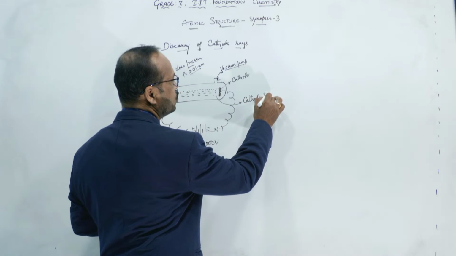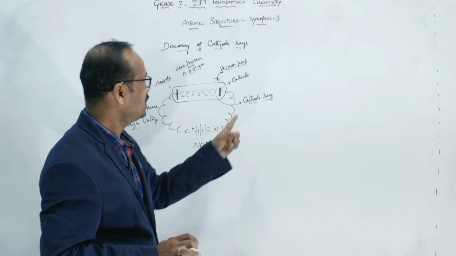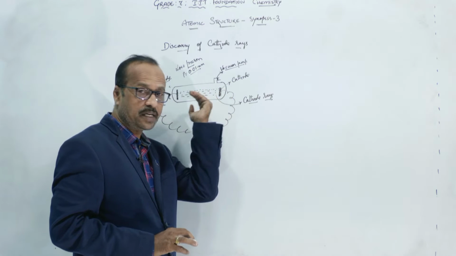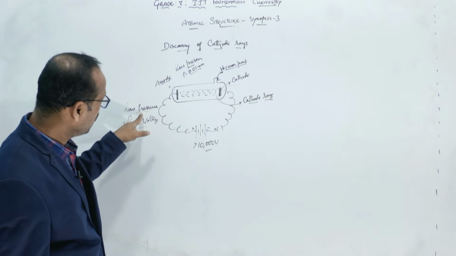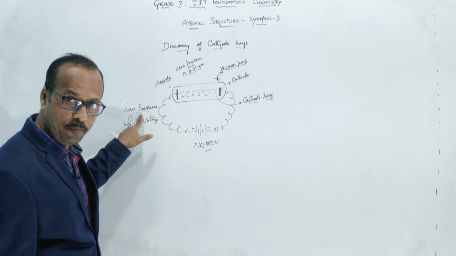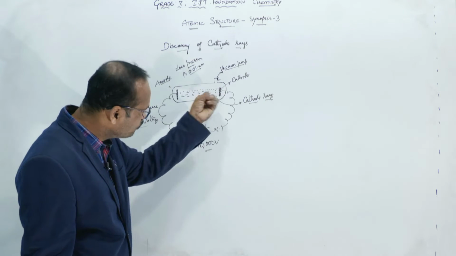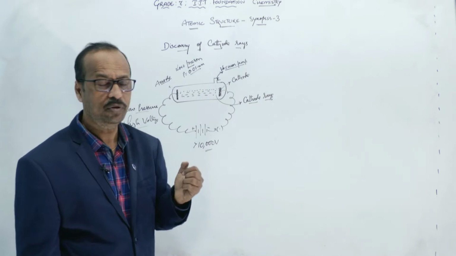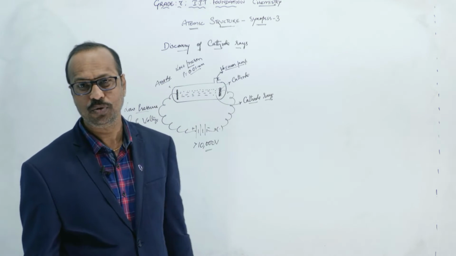As they are released from the cathode, these rays were named cathode rays. Why are they named cathode rays? Because they originate from the cathode. When you maintain very low pressure and a high voltage, that is, pressure should be low and voltage should be high, rays are released from the cathode, and he named these rays cathode rays. Clear to you?